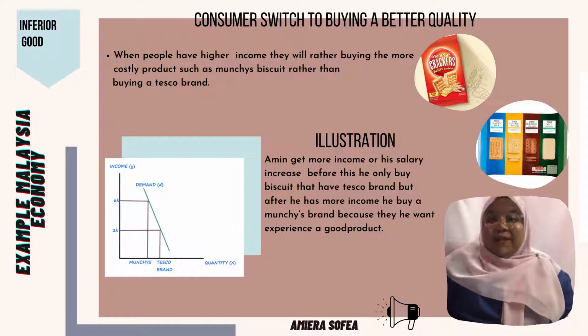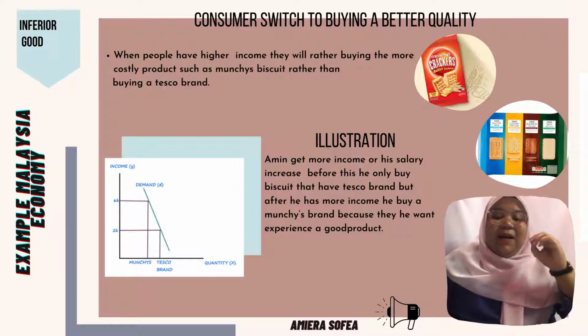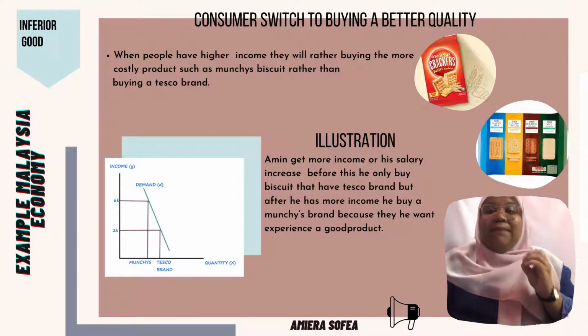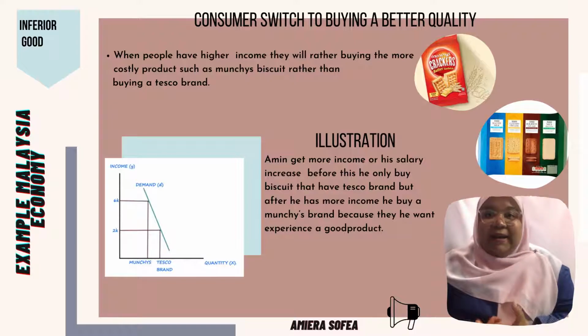Lastly, for inferior goods, the example is consumers switching to buying better quality. When people have higher income, they will rather buy a more costly product such as Munchies biscuits, rather than a Tesco brand biscuit. For illustration, Amin gets more income as his salary increases. Before this, he only bought Tesco brand biscuits, but after he has more income, he buys Munchies brand biscuits because he wants to experience a good product.